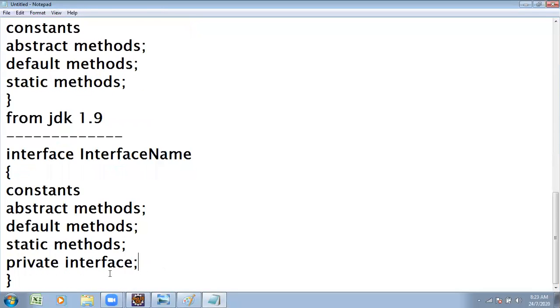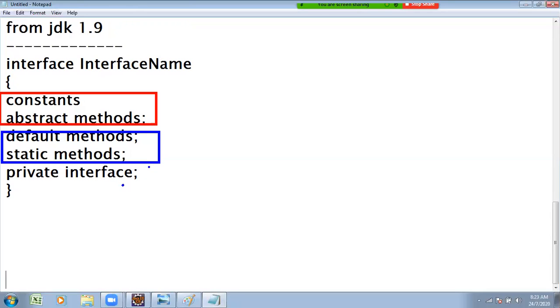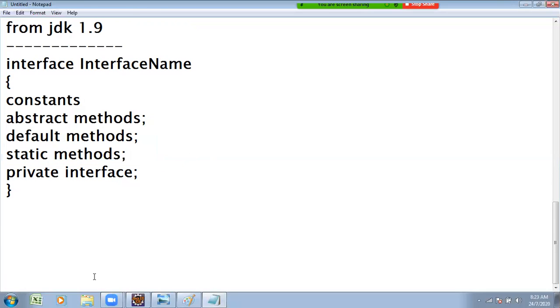Up to 7, only these two were supported. From 8, these are added. From 9, this feature is added. Interface name supports only constants as well as abstract methods. From 8 version, default methods are added and static methods are also added. Similarly, from 9 version, private interface methods are added. Now we want to discuss one by one how to work with this.